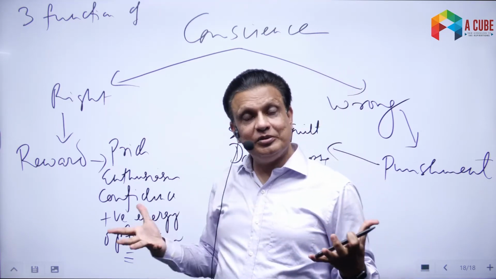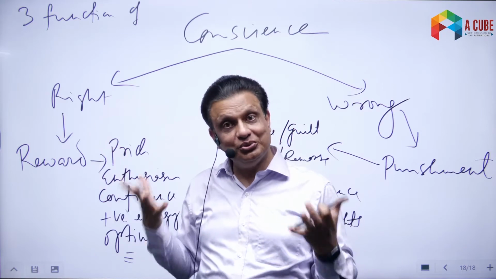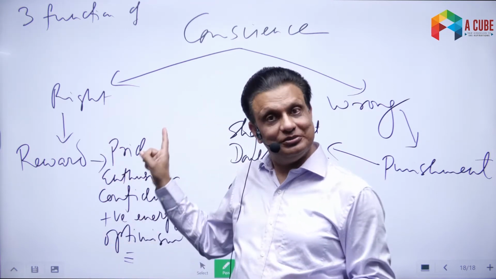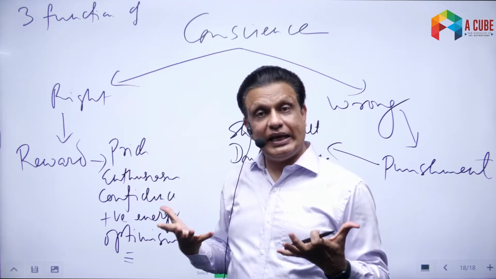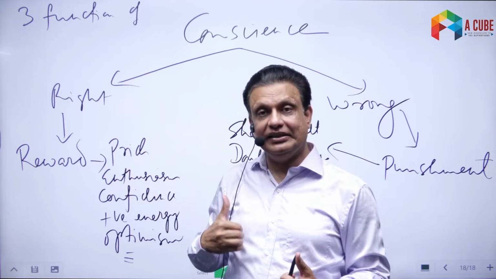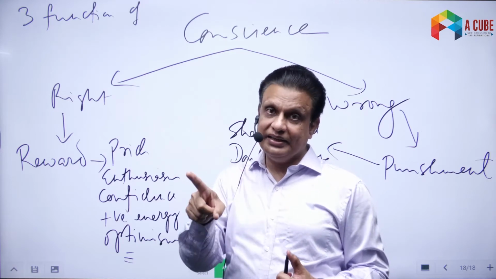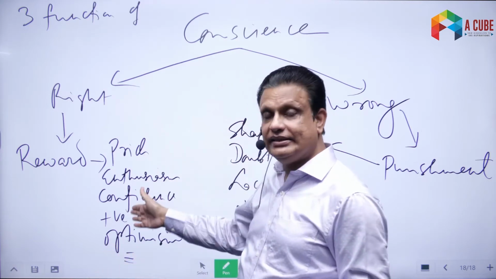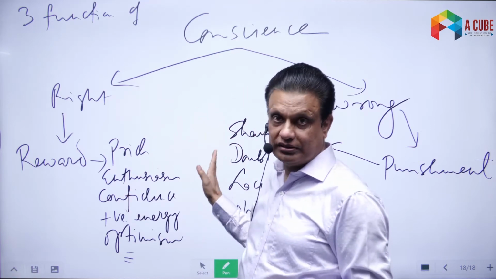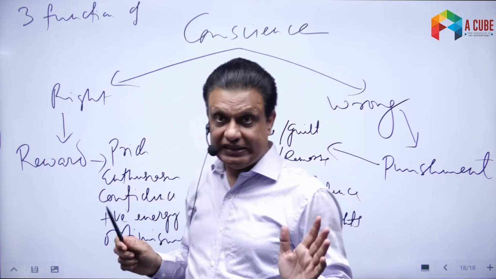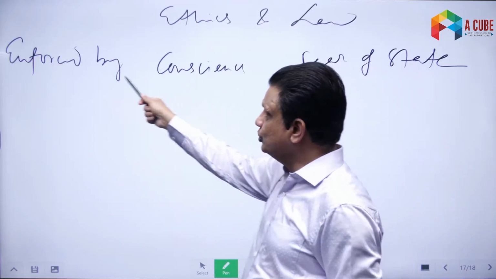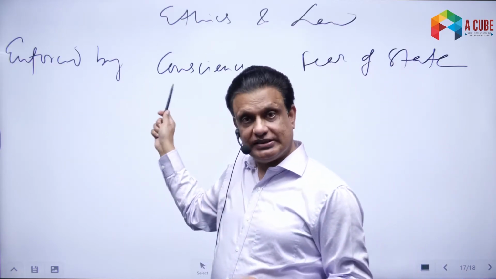So what is that enforcement mechanism? Once you decide what is right, why do you do the right thing? Or why do we keep away from the wrong again? It is because of this. So the enforcement mechanism is inside us. There is something inside us that not only tells us what is right and wrong, it also creates motivation in us to do the right thing and not to do the wrong thing. That is what conscience is, and that is the central idea of ethics in that sense. So ethics is enforced by that conscience.